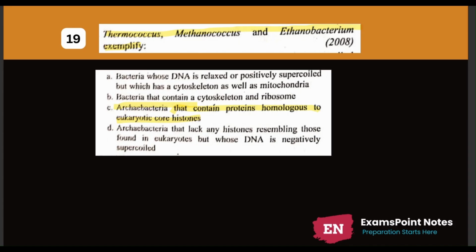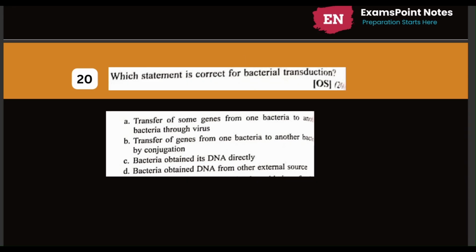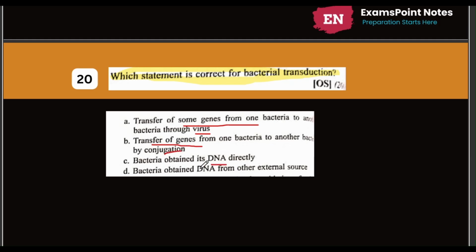Next question. It is the last question of this lecture, and you have to comment this answer in the comment box. Let's discuss the question. Which statement is correct for bacterial transduction? Option number A, transfer of some genes from one bacteria to another bacteria through the virus. Option number B, transfer of genes from one bacteria to another by conjugation. Option number C, bacteria obtain DNA directly. Option number D, bacteria obtain DNA from other external sources.